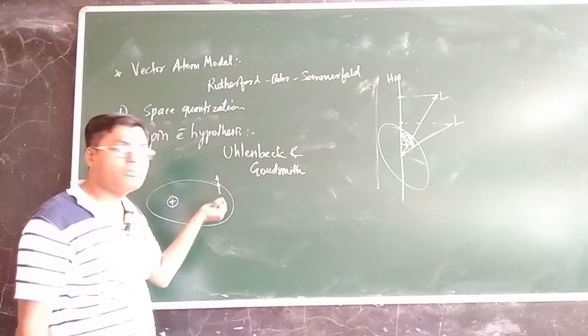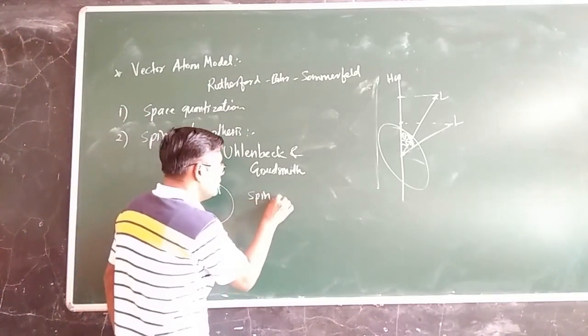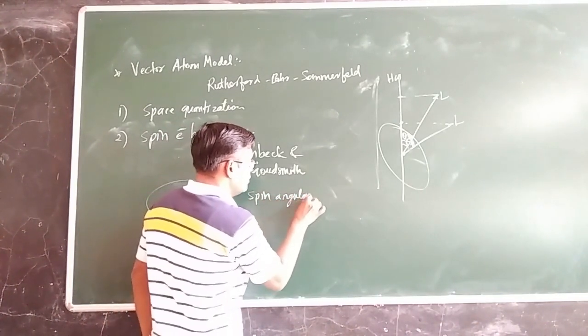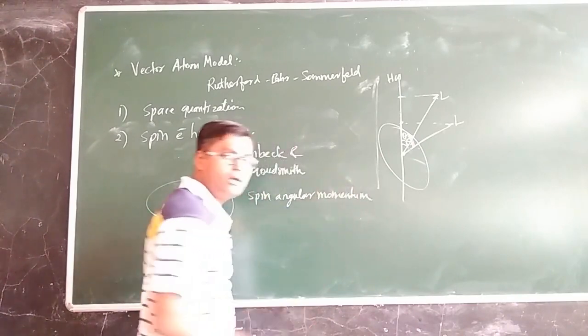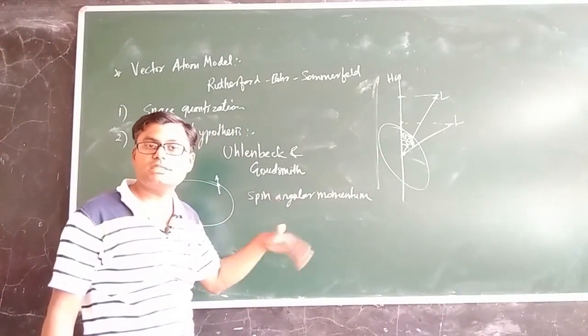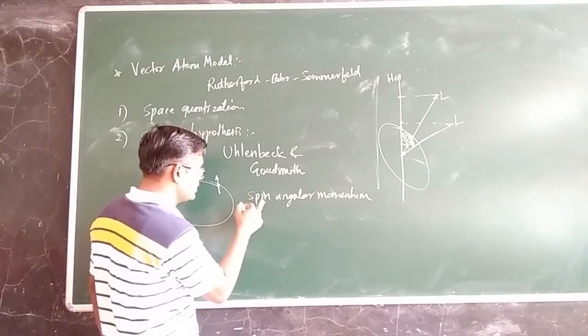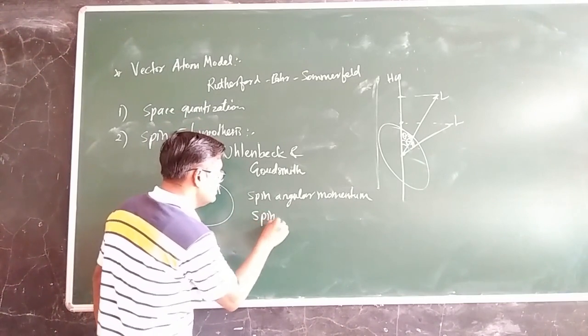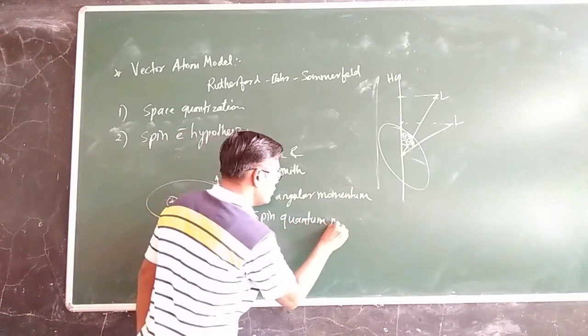If it is performing the spin motion, then it will also have spin angular momentum, and if it has a spin angular momentum, there will be a quantum number associated with it, called the spin quantum number.